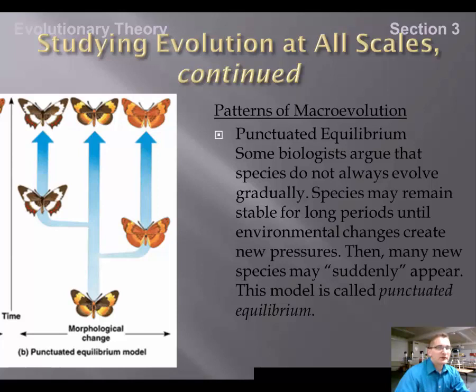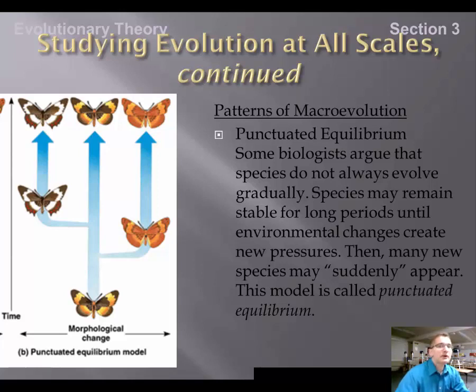The next pattern of macroevolution is called punctuated equilibrium. Some biologists argue that species do not always change gradually. They believe that certain environmental factors may cause a species to change very quickly. That is this process of punctuated equilibrium, where one species changes extremely quickly due to new pressures within the environment.